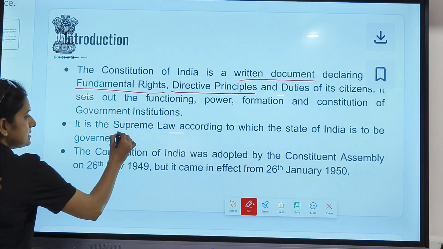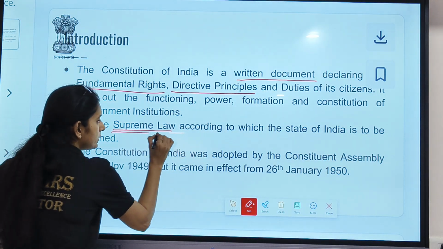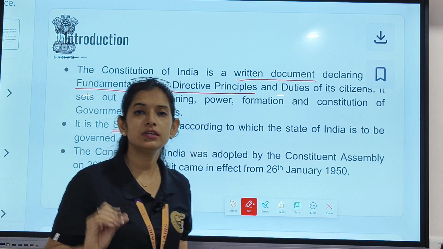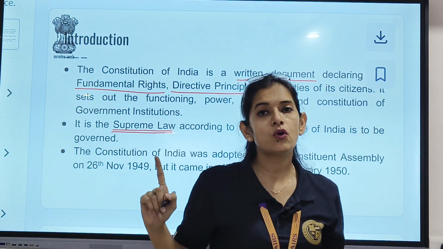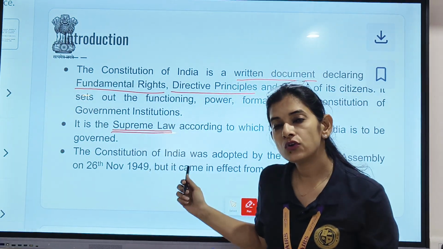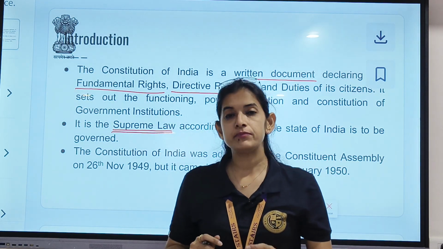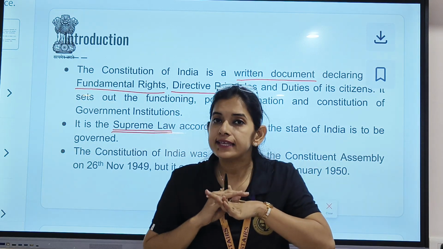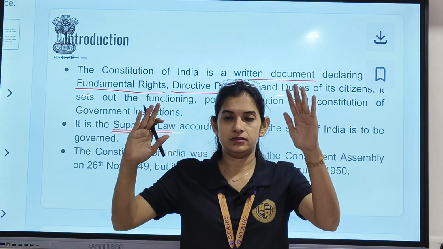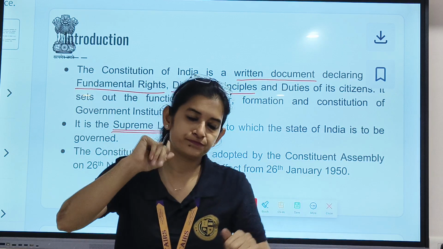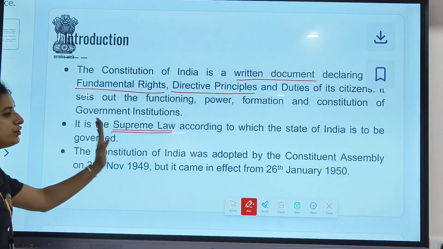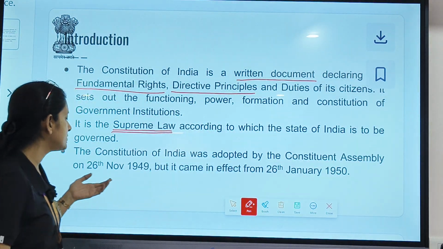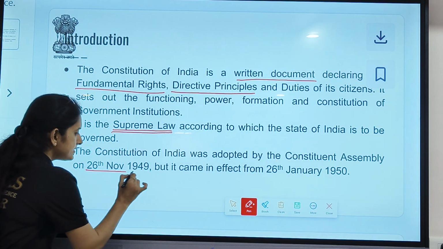So it is the supreme law. The constitution is the supreme law of the country. This is the law according to which all the people have to function. No other law is above it. Clear? Understood?